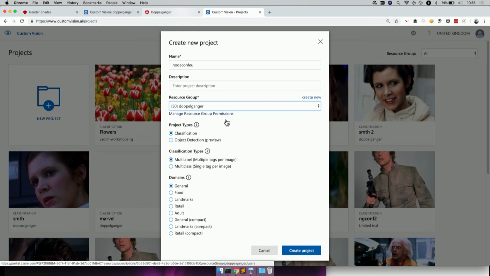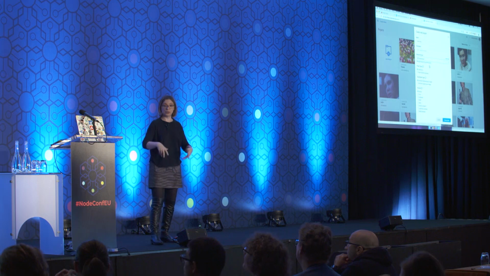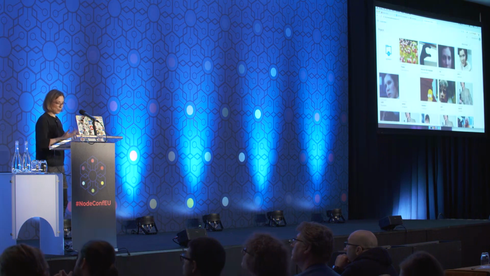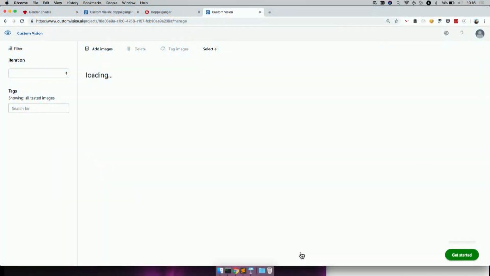You'll see there project types and classification types. We don't really care about that one. But when it comes to domain, for example, if you're going to build the typical not a hot dog application, you're probably going to want to use the food domain, because that means that the pre-existing model that we're going to use for this application is actually trained on a lot of food pictures. So it will perform so much better. In my case, there is no domain for 80s characters, so I'm going to have to go generic and hope for the best.